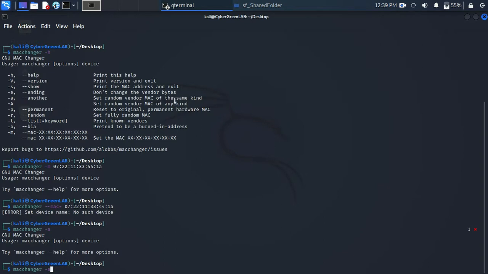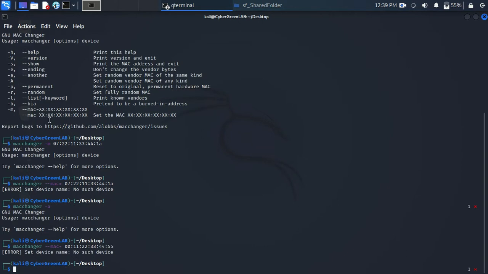Set random vendor MAC of the same kind. So I will use this one to correct this. This is just telling me that the numbers I've used, 00 00 00 11 22 33 44 55. Wow, what is happening?